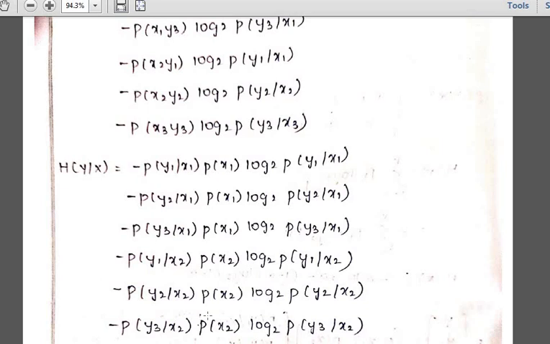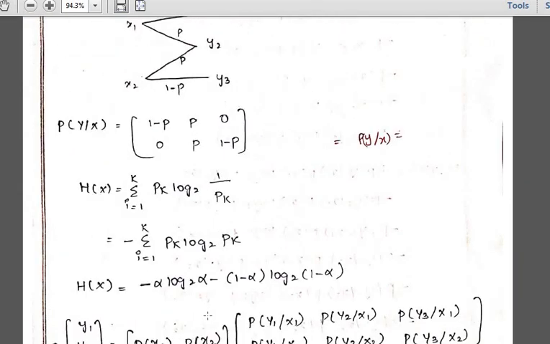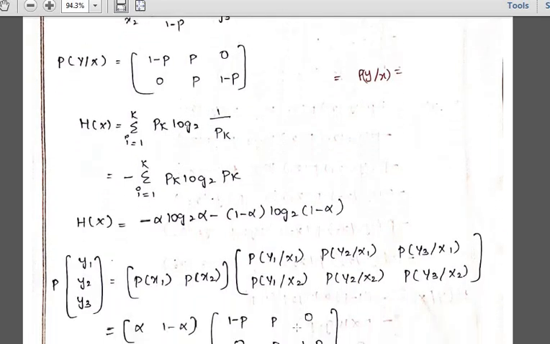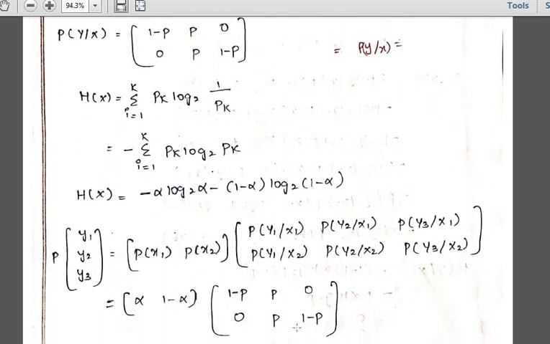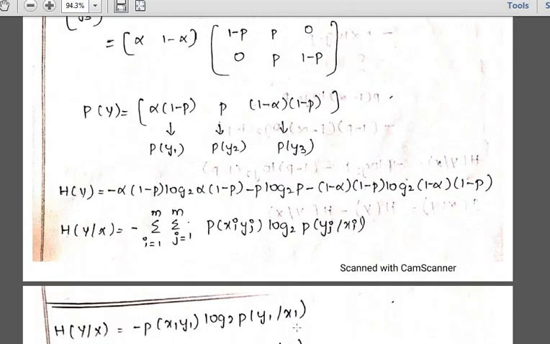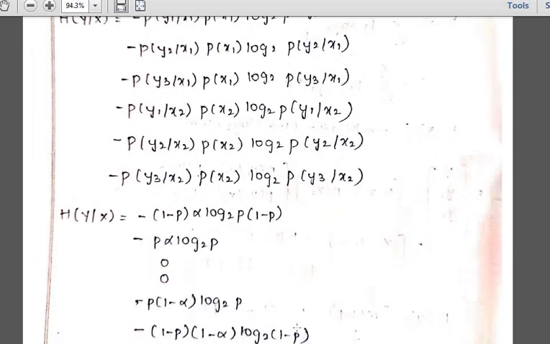Now substitute the values that you have got. What is the y1 divided by x1 formula? When you are applying x1 as an input and you got y1 as an output, what is the value we have got? 1 minus p, correct? Just keep this formula, this figure. P of y1 divided by x1 is your 1 minus p, and p of y2 divided by x1, how much did you get? P. These values you have to remember, and in this one you have to substitute the values.